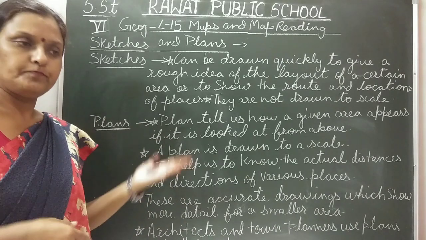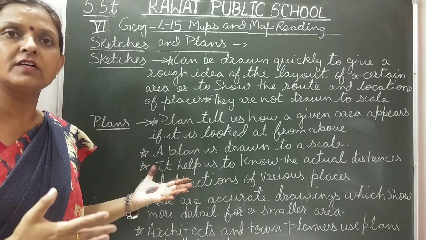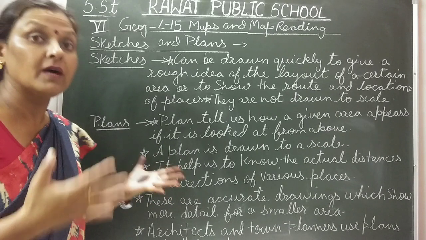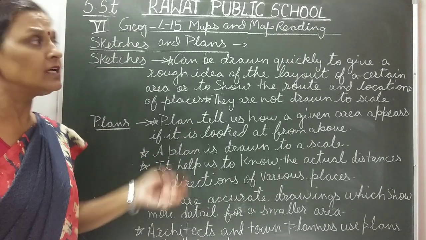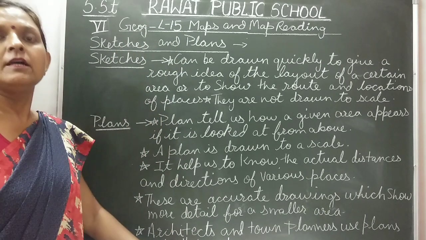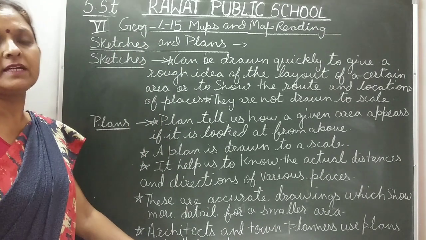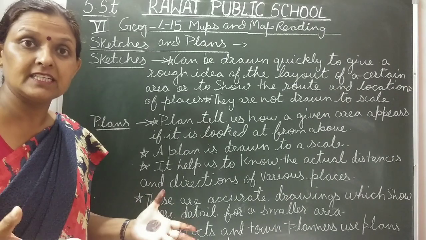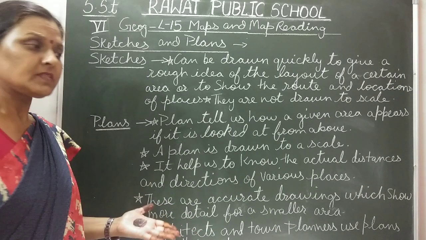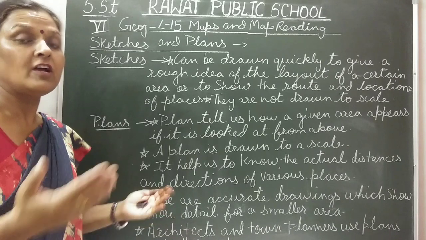Then globe. Globe is also a model of the earth, but a globe is a little bulky and it is not easy to carry from one place to another in comparison to maps. Maps are easy to carry. We can fold them, or we can have an atlas, in which there are different types of maps.